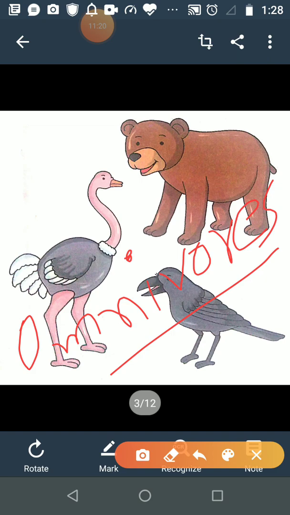And you also talked about omnivorous animals. They eat plants also and they eat flesh also. And carnivorous animals eat the flesh of other animals. Now sir, please explain to me how carnivorous animals are eating flesh.